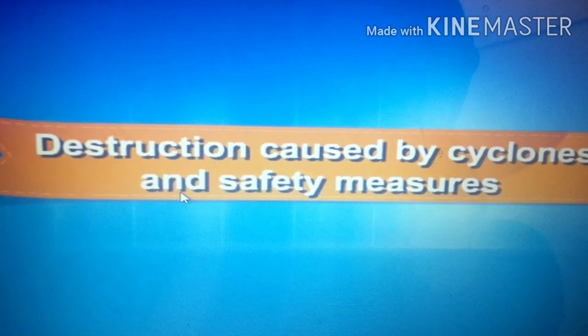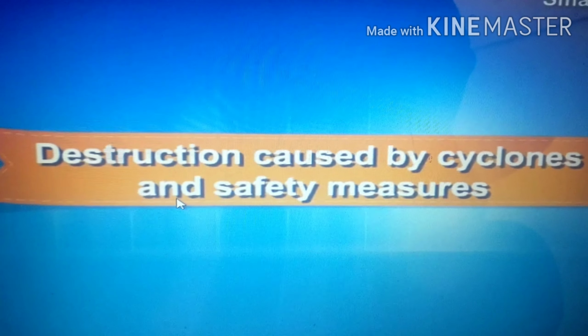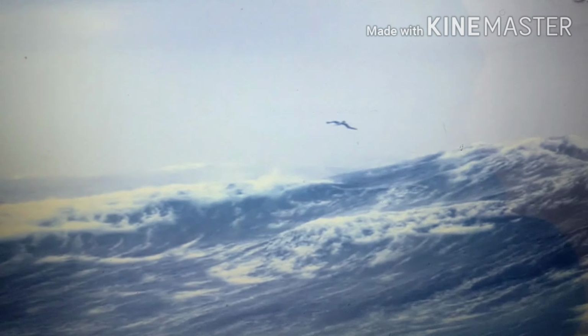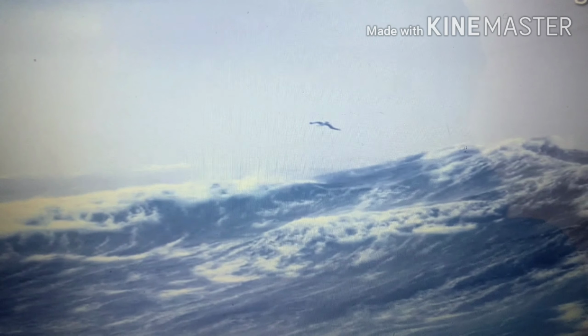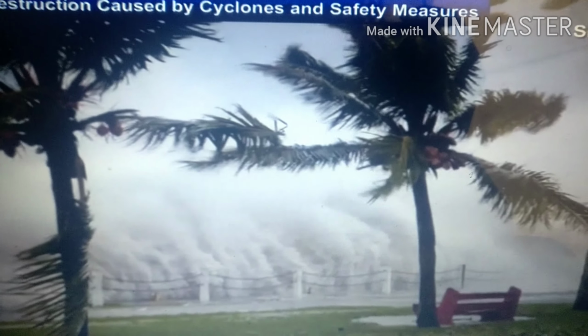Today we are going to study the destruction caused by cyclones and the safety measures to be taken during cyclones. So children, here I am going to show you one video clip. You have to see what damages you can see in the areas hit by a cyclone. Yes, you can see there is a loss of property. What can you see? It results in damage to houses, schools, electrical poles, hospitals, and with high winds and water it may lead to damage to your properties.